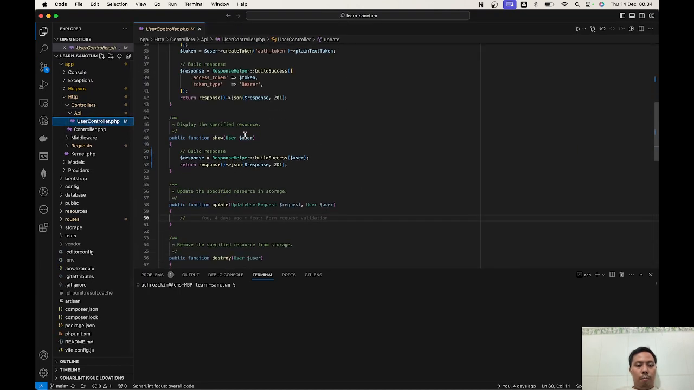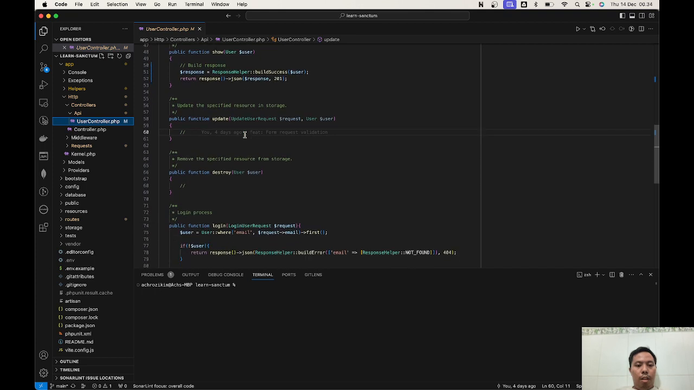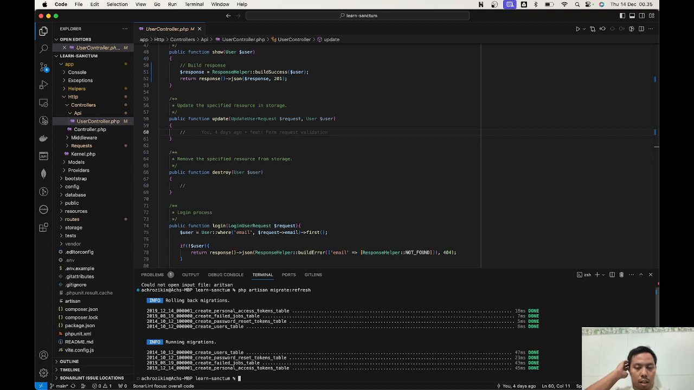Okay, this time I think we're gonna refresh the database. PHP artisan migrate refresh. Okay, I made a typo in artisan. Okay, after doing migrate, I'm gonna try to implement update.